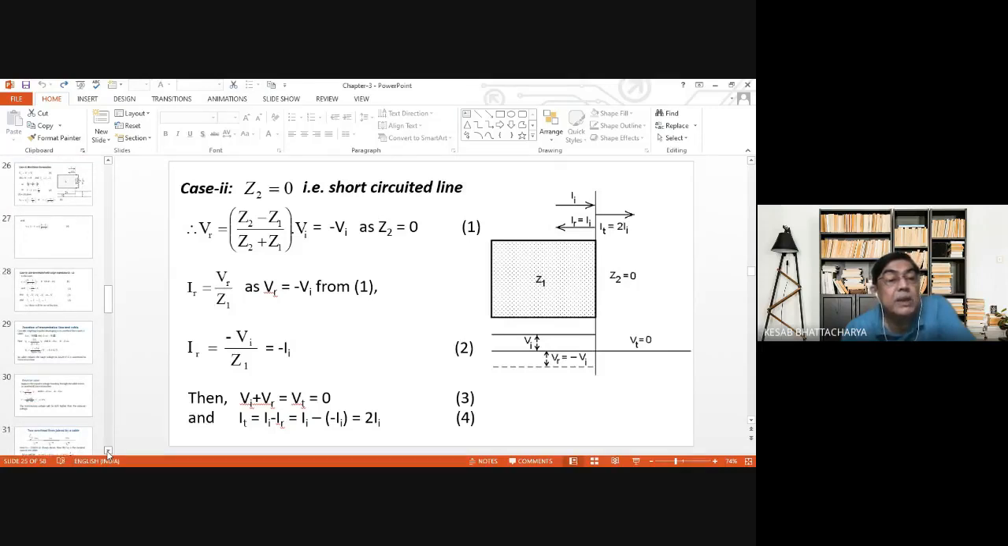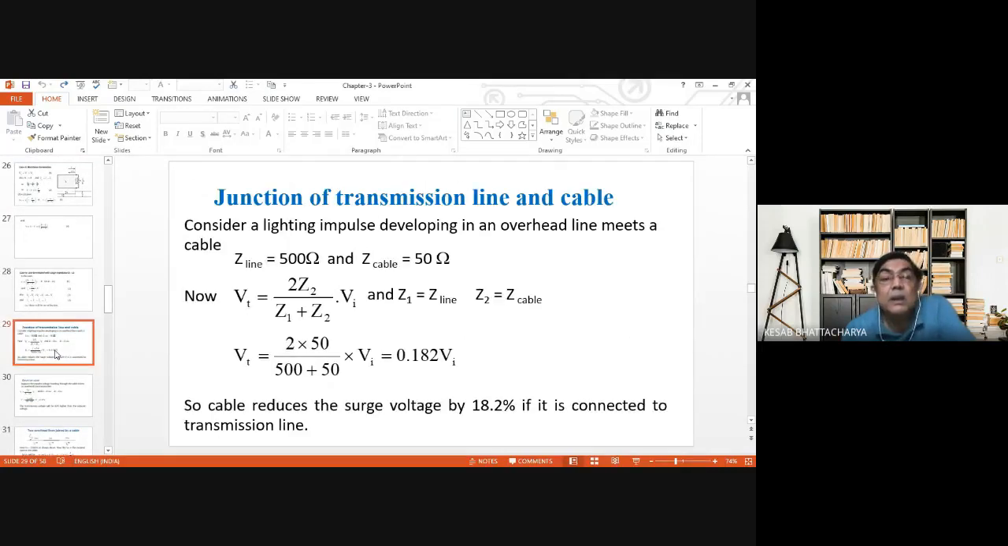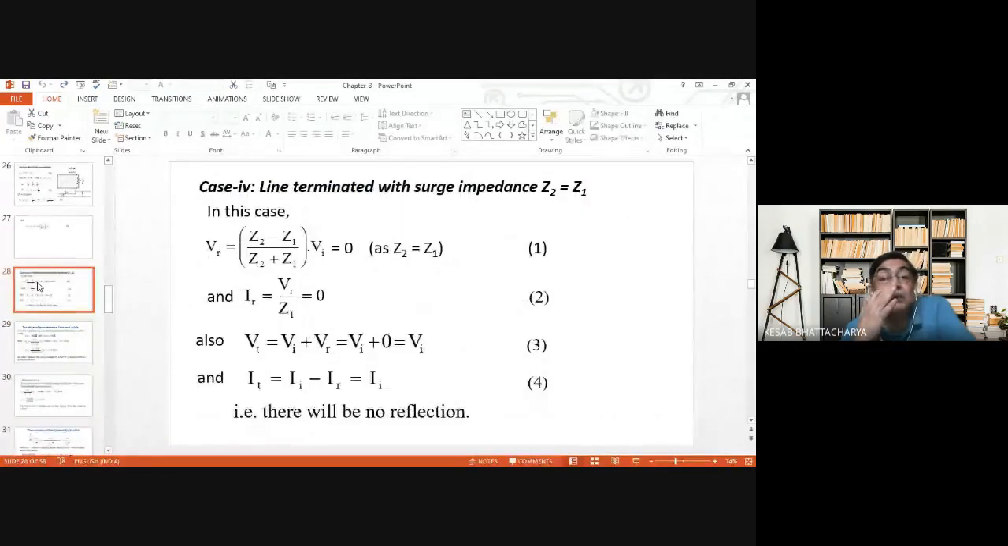And the next one is this one. Line terminated with surge impedance. Z2 is equal to Z1. Z2 is equal to Z1 means, though we are joining two lines, both of them are having the same surge impedance. Now, in such a case, since Z2 is equal to Z1, there will be no reflection of voltage from the expression. So, VR is equal to 0. And what will be VT? VT will be equal to VI since VR is equal to 0.